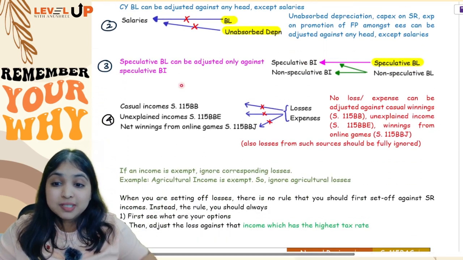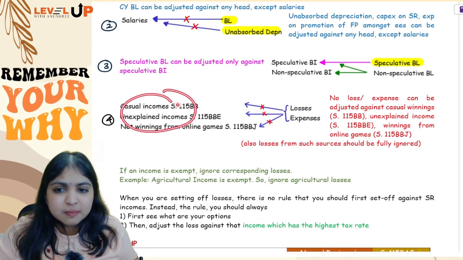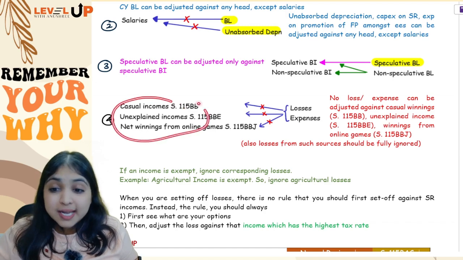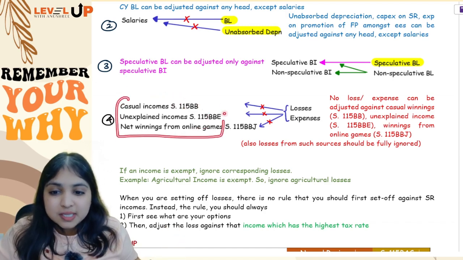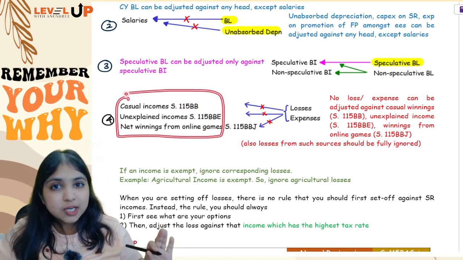Your fourth rule was against casual incomes, unexplained incomes and all. They are untouchable incomes. Against these incomes you can't adjust any loss, you can't adjust any expense. From the same category, if you have losses, you will ignore those losses.